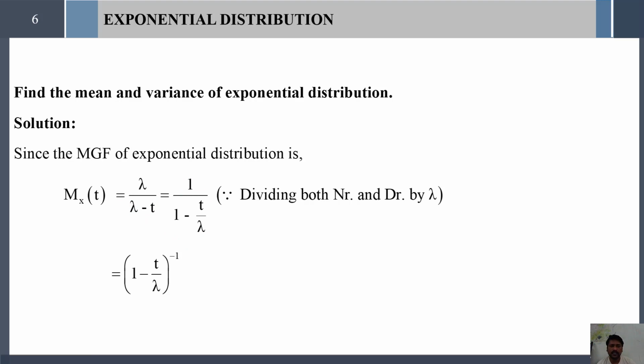Now you take this denominator to the numerator, then we can have 1 minus t by lambda to the power minus 1.